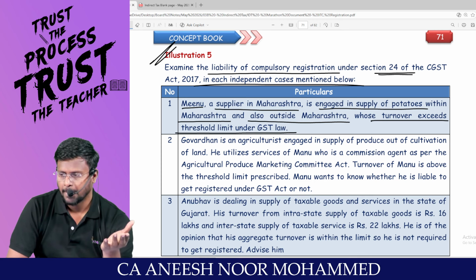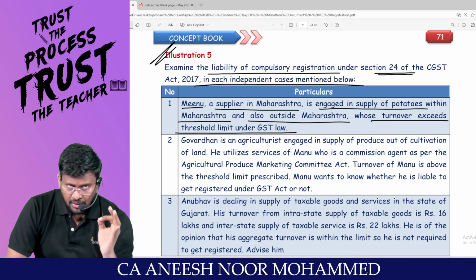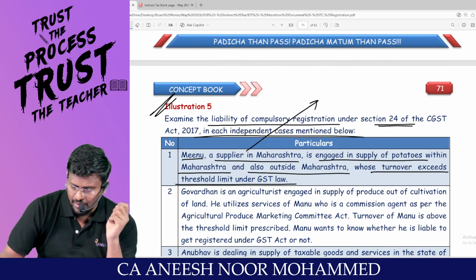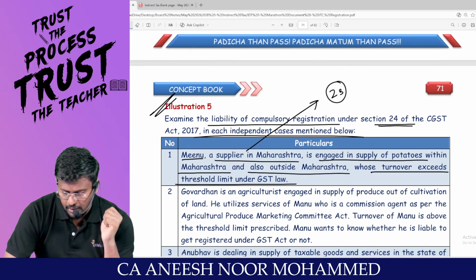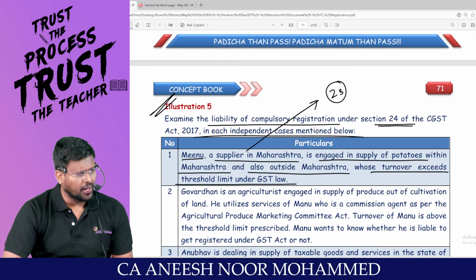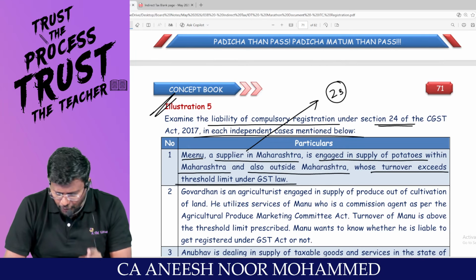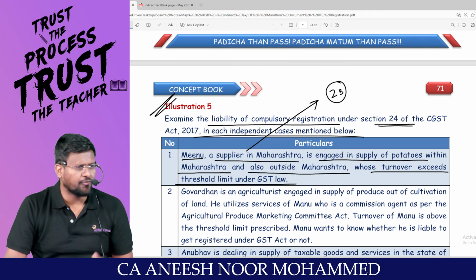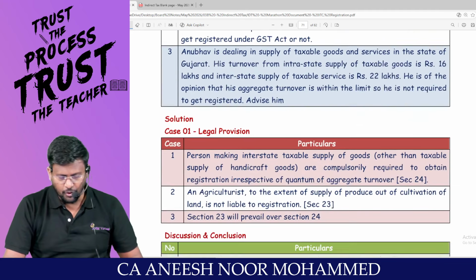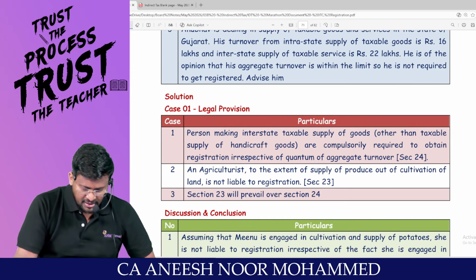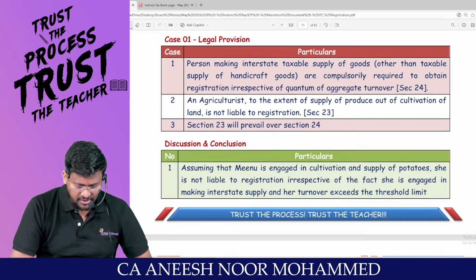Yes, sir. So, my dear lovable students, whether section 23 will be applicable for her? Yes, sir. So, whether she is liable for compulsory registration or not? Not liable for compulsory registration. Come and get the answer for case number 1.